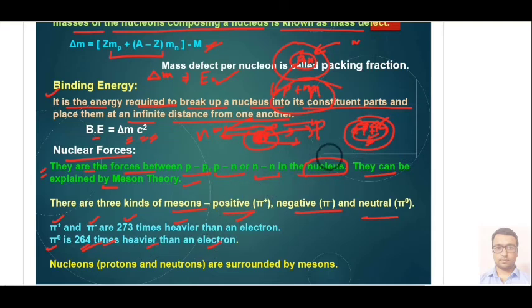Basically, these proton and neutron keep converting into each other. Proton converts into neutron and neutron into proton. This theory was given by the scientist Yukawa, and these particles are released during those reactions. So nucleons, that is proton and neutron, are surrounded by mesons.